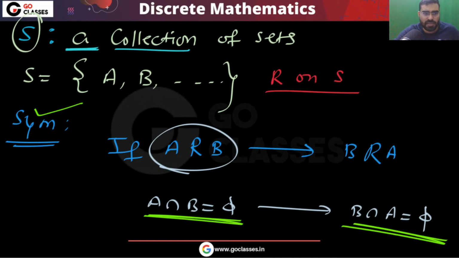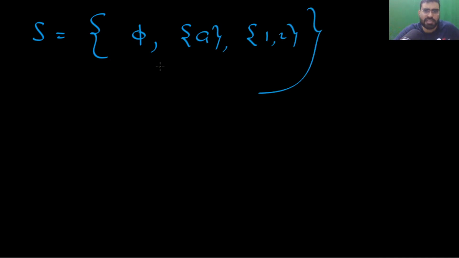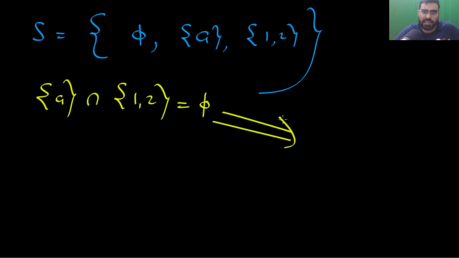Is this clear? Skill enhancer, tell me, is this clear? If you want to see why the symmetric property is satisfied, you can take any set, whatever set you want. For example, consider this set. Now you can easily see that this intersection is phi, so automatically this intersection also will be phi.